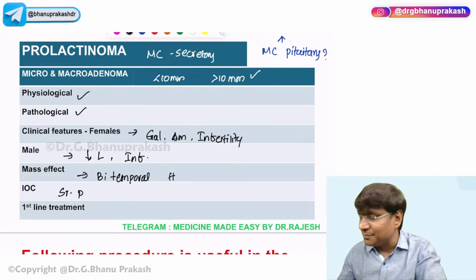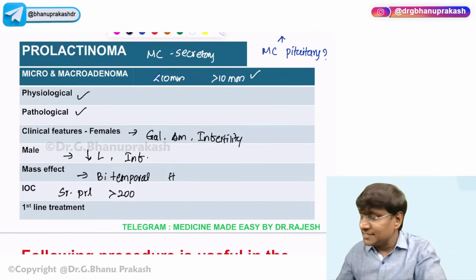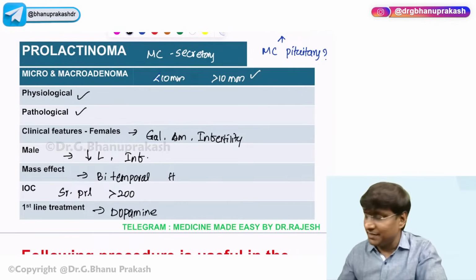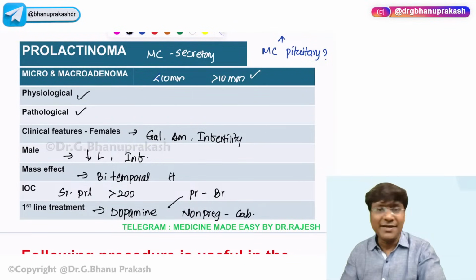Then what is the investigation of choice? The investigation of choice will be serum prolactin levels, which should be more than 200 micrograms. Then what is the first line treatment for prolactinoma? The first line treatment will be a dopamine agonist. The dopamine agonist that we give in pregnancy is bromocriptine, whereas in non-pregnant individuals, we give cabergoline. Either microadenoma or macroadenoma, a dopamine agonist is the first line treatment. And if the individual is refractory to the dopamine agonist, then we do surgical resection of the tumor.